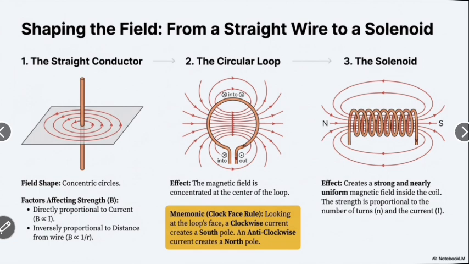Now we are looking at the solenoid. In the solenoid we can see the north pole and south pole, and the solenoid creates a strong and nearly uniform magnetic field inside the coil. The strength is proportional to the number of turns. It means the magnetic field depends on the number of turns of the coil and is proportional to the current carried. Now we see the next.